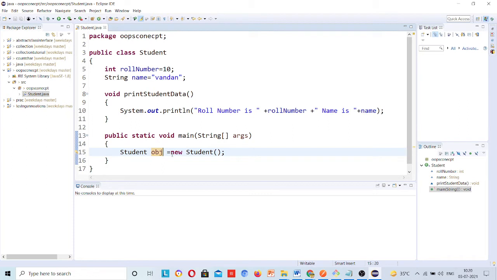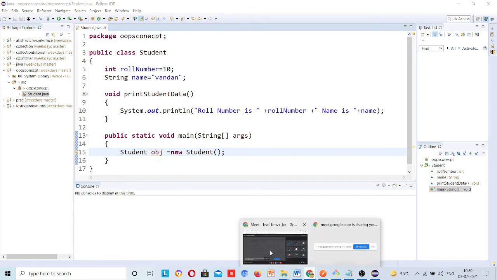Okay, this is actually not a good practice, this is very bad practice. Suppose someone comes to line number 101 where the code is written: student object is equal to new student. Now he is using this object inside line number 10,000.